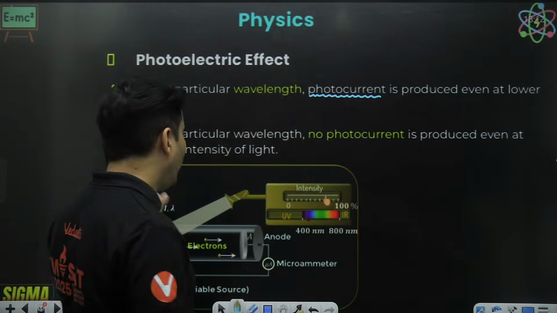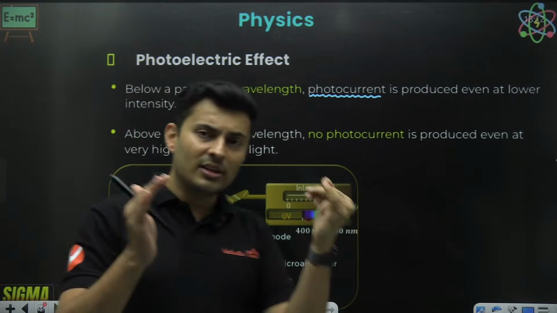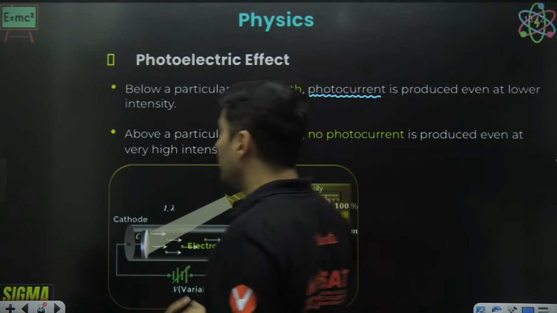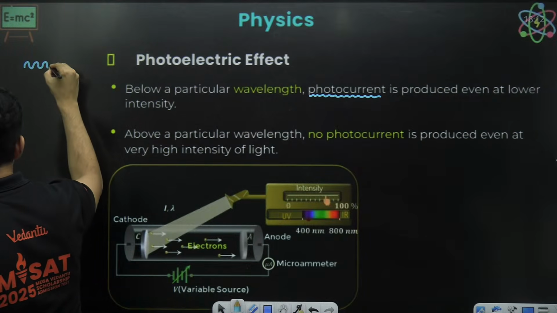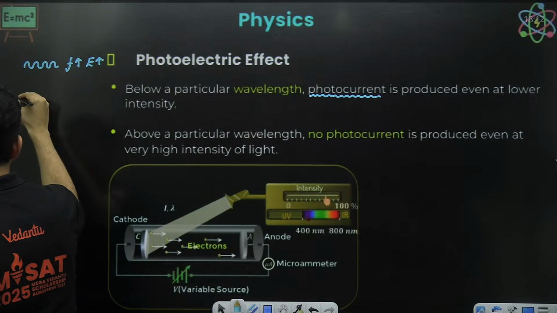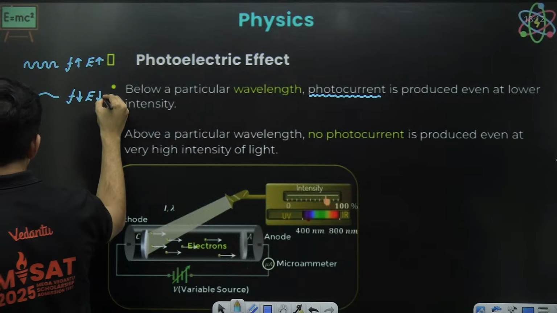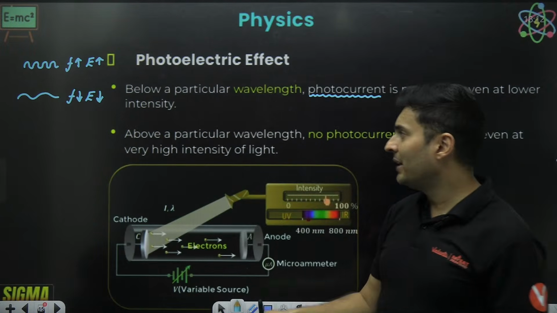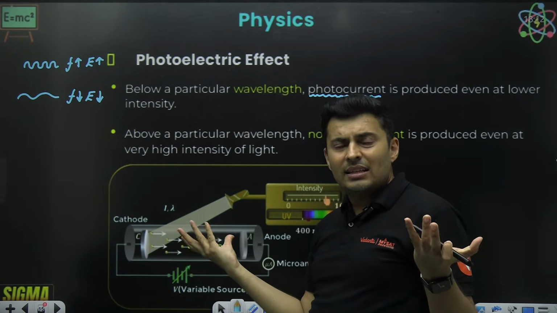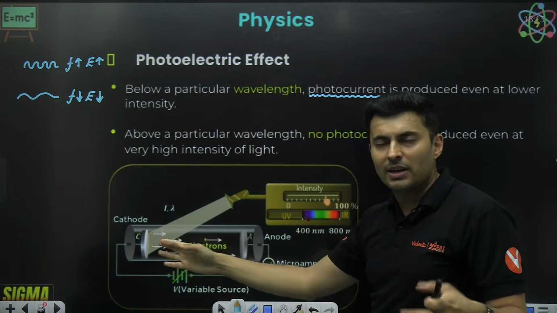Now if your frequency is not large, or let's say your wavelength is not small enough, because smaller the wavelength, higher the frequency, more energy. Keep this in mind. When you have a small wavelength, then the frequency is large and the energy is high. But when you have a large wavelength, the frequency is less and the energy is also less. Keep this in mind. So when you have a large wavelength, energy is less, and it might not even emit an electron.